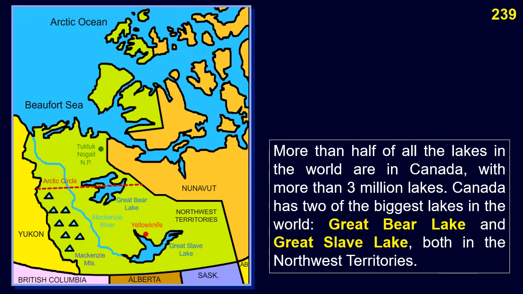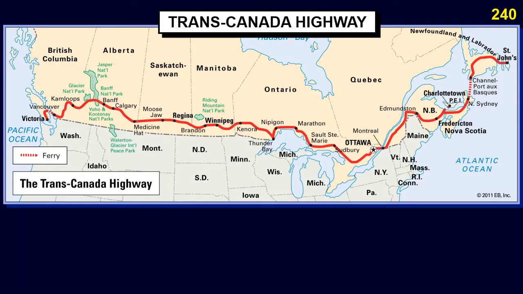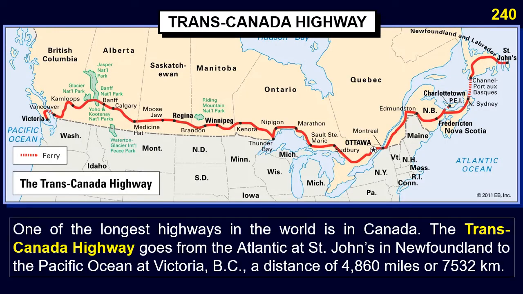More than half of all the lakes in the world are in Canada, with more than 3 million lakes. Canada has two of the biggest lakes in the world, Great Bear Lake and Great Slave Lake, both in the Northwest Territories. One of the longest highways in the world is in Canada.